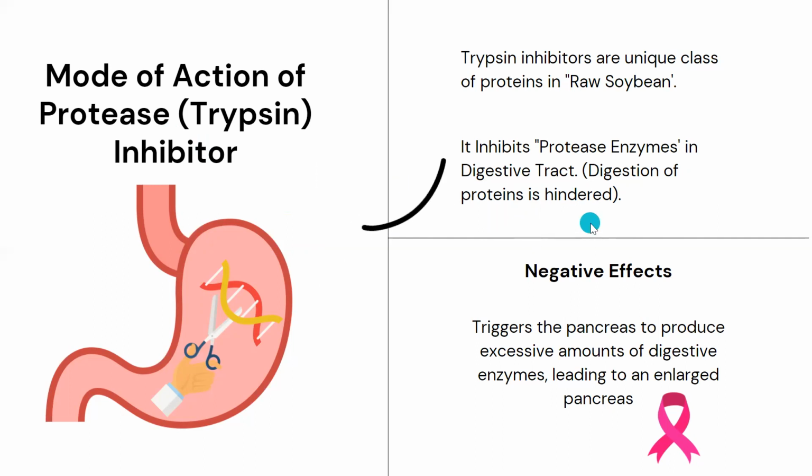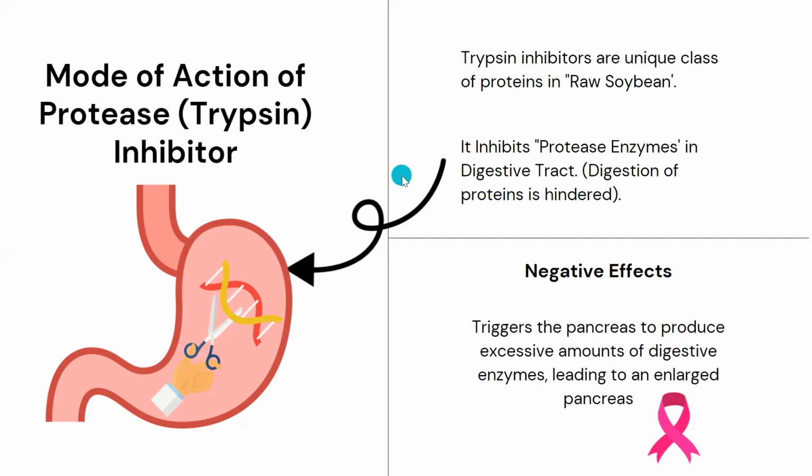Now if you see the negative effects, it triggers the pancreas to produce an excessive amount of digestive enzymes, leading to an enlarged pancreas. So guys, trypsin inhibitors, protease inhibitors, are very, very notorious, and they also have a dual function. Sometimes they inhibit the protease from breaking down proteins, but on the contrary, they also trigger the pancreas to release an excess amount of protease enzyme.